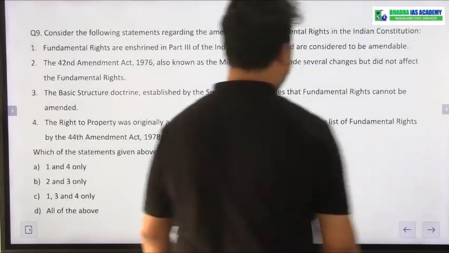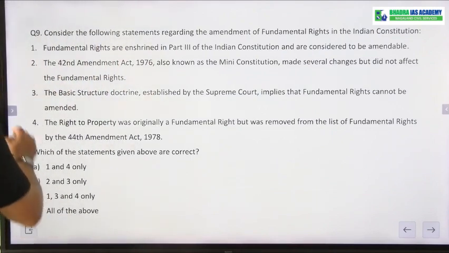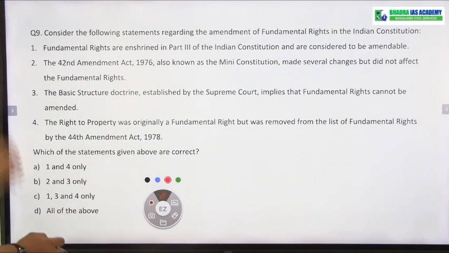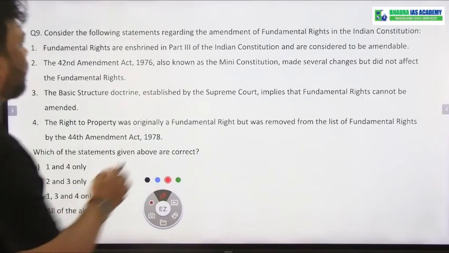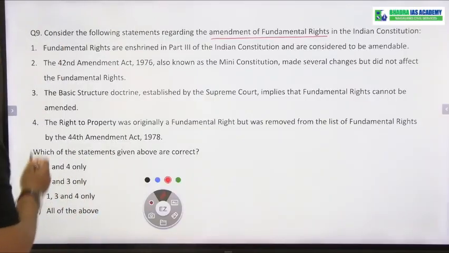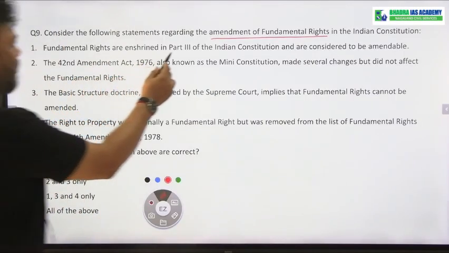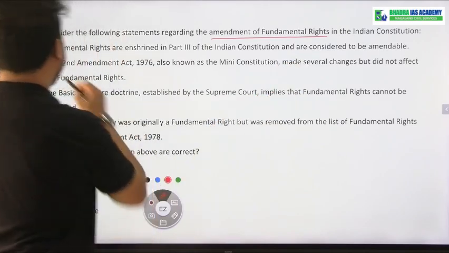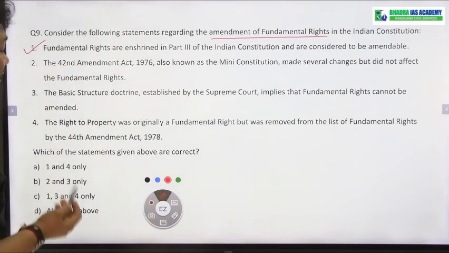Okay, next coming to question number 9. Consider the following statements regarding amendment of fundamental rights. Fundamental rights are enshrined in Part 3 of the Indian Constitution and are considered to be amendable. Yes, important. Yes, it is correct.